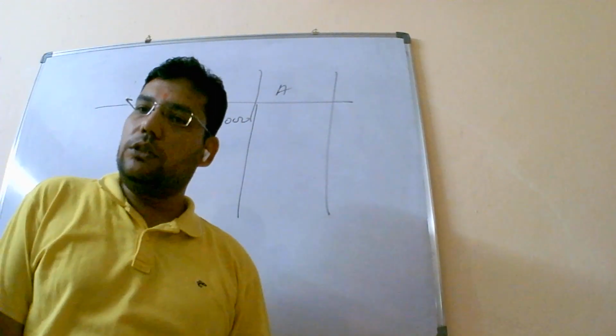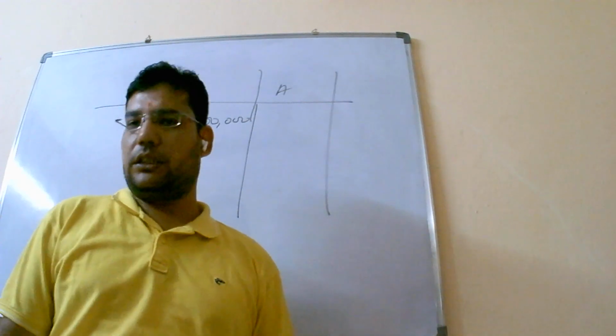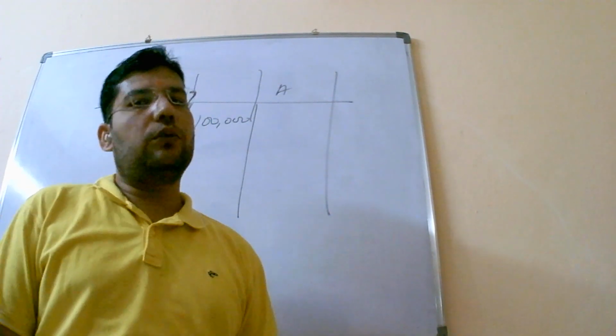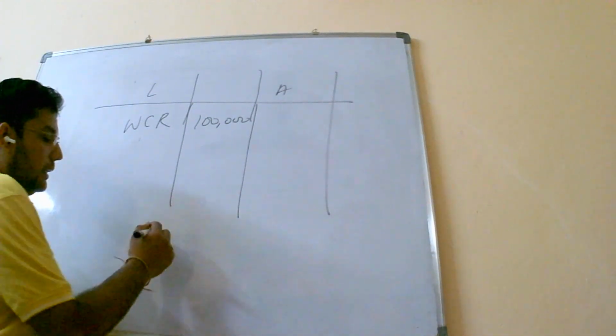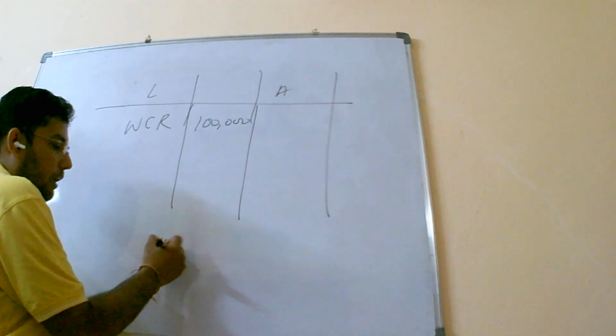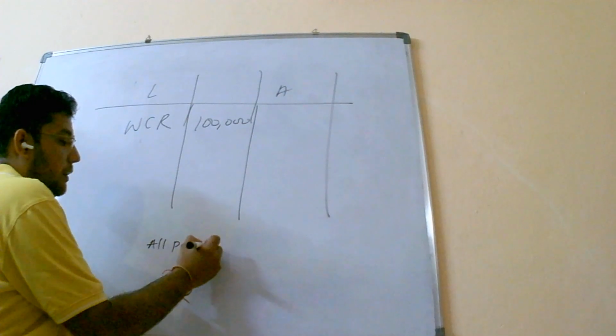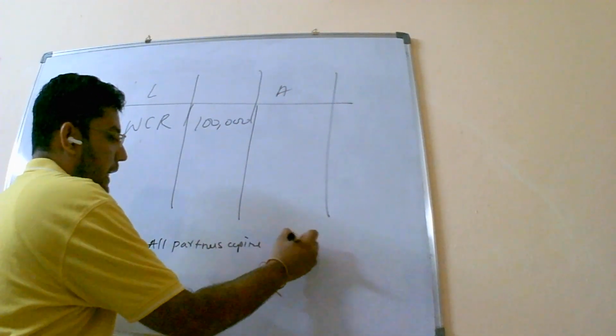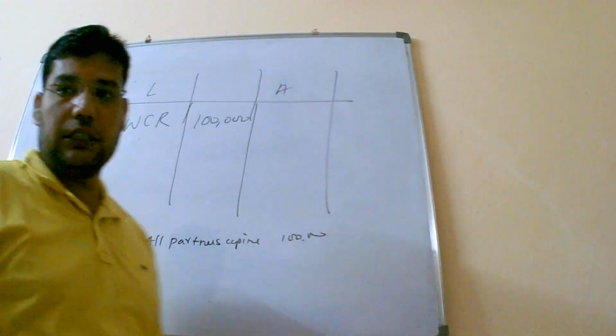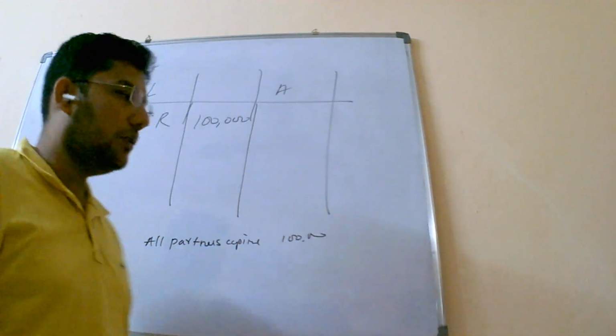So what are we going to do? We are going to credit it to all the partners. In case of change in PSR, the entry will become all partners' capital account debit 1 lakh. You need to show that individually.